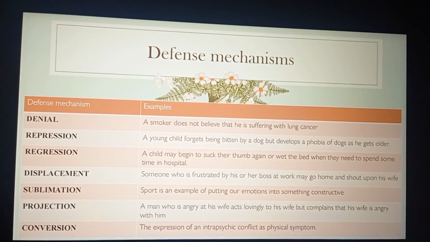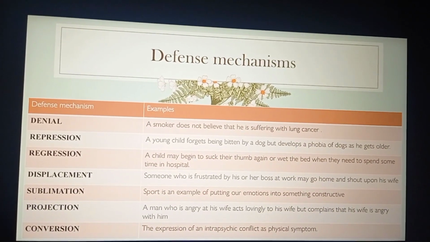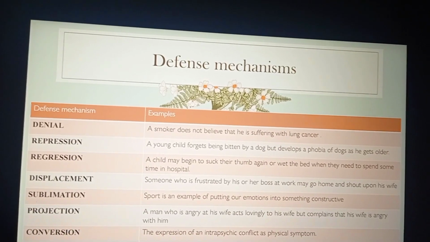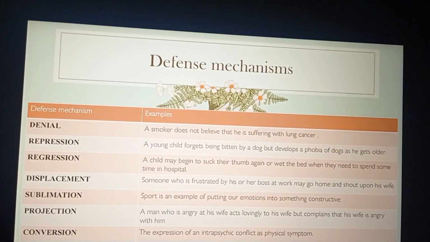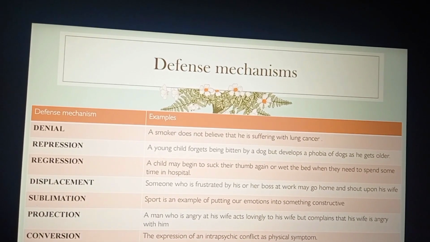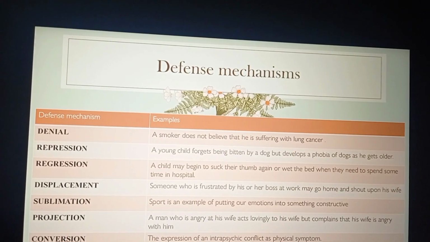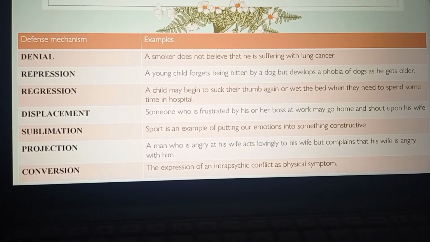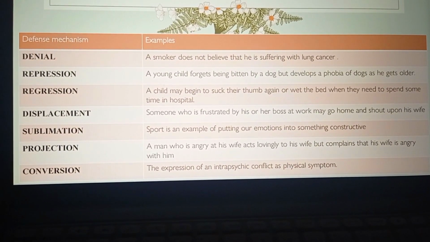Next we'll see regression. It's a kind of state where the individual will try to go back to a previous or former state, right? The example is a child who may begin to suck their thumb again or wet the bed when they need to spend some time in hospital.